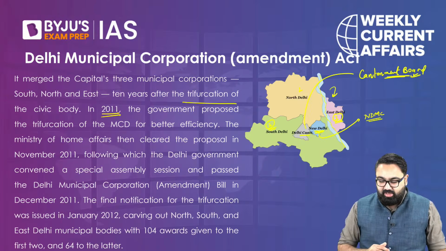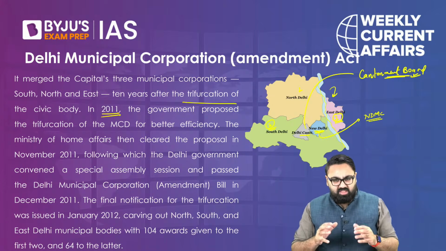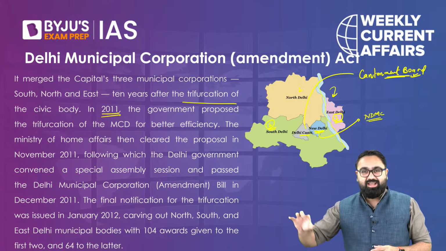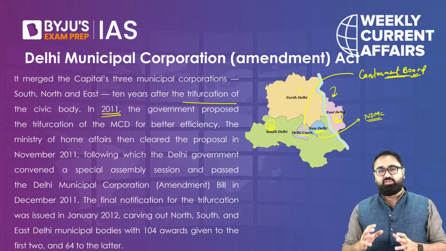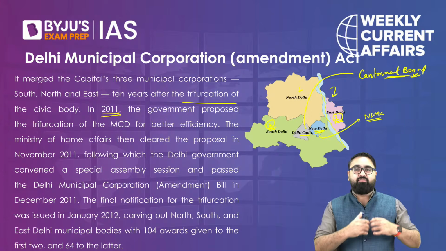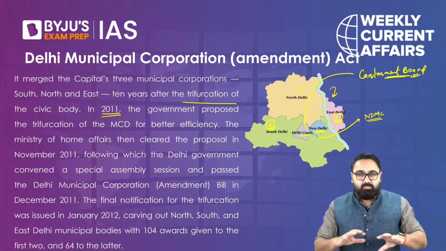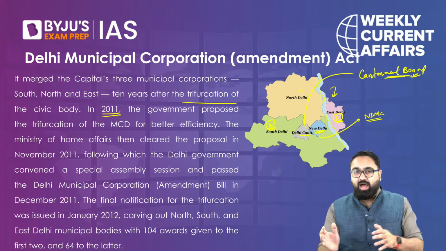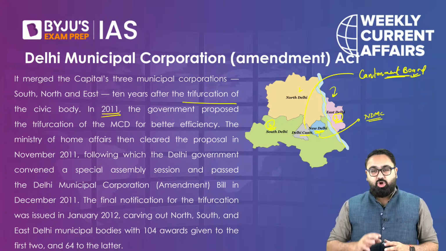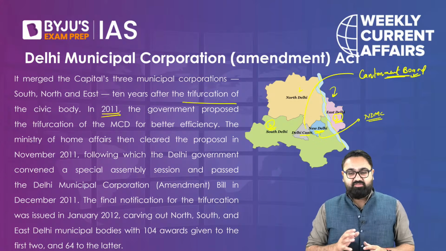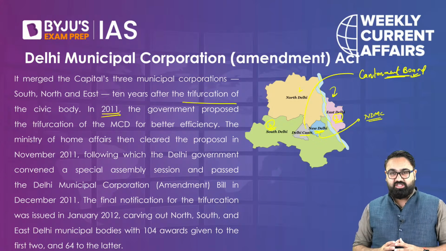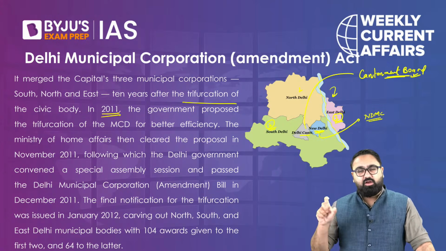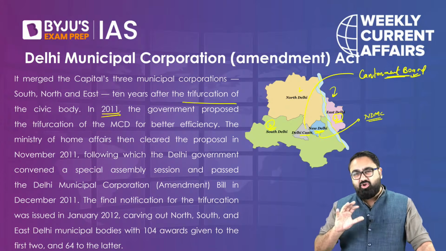Now, if you come back and look at this map, if you are familiar with Delhi, you would know. If you are not familiar with Delhi, South Delhi is considered as those areas in Delhi which have a very high property rate. Some of the premier locations of Delhi, the posh locations as you call them, which have a high property rate, are a part of South Delhi mainly. So out of all these municipalities, if you see the revenue, the South Delhi municipality was the most comfortable, while the other two municipalities, the north one and the east one, did not have a lot of revenue.